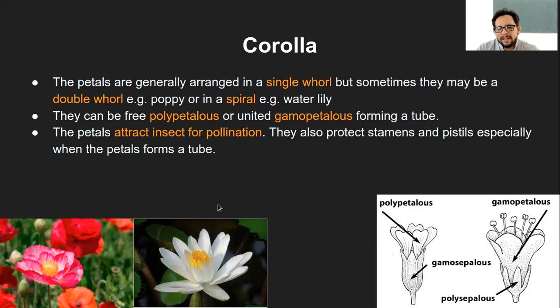And in case of spiral, this is the water lily. Now it looks like it is arranged in a circle, but that is not a circle. You can see one petal is below and then the other is a little upward. So that way they are kind of spiral in circle itself, right? So that is the example of water lily.